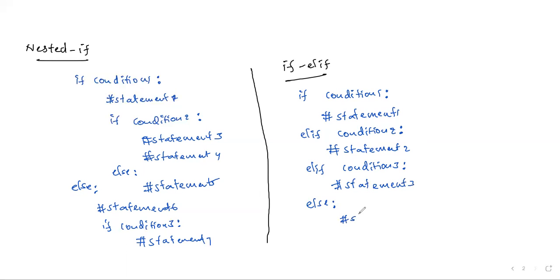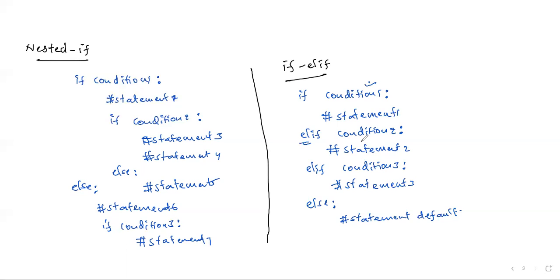The purpose of using the last else is that it represents a default statement. If condition 1 is true, then the statement under it is going to be executed. If the condition is false, then it will move to the elif part. There will be one more condition, and it is going to be checked. If it is true, then it is going to execute that particular statement and come out.